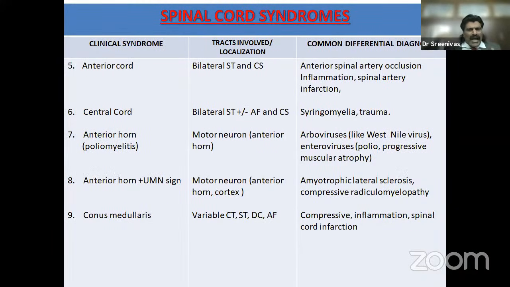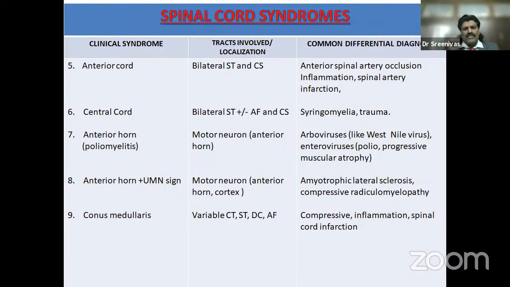Anterior cord: if it is anterior spinal artery syndrome, it affects only the corticospinal tract and spinothalamic tract. Anterior spinal artery occlusion, inflammation, or anterior spinal artery infarction. If it is a central cord, there are bilateral spinothalamic tract fibers, autonomic fibers, and corticospinal fibers being affected. The differential diagnosis: syringomyelia and trauma. If it is anterior horn cell, poliomyelitis, the motor neuron anterior horn cells, then it could be a virus like West Nile virus. I tell you, West Nile virus affects the anterior horn cells. It predominantly presents as a polio-like manifestation.